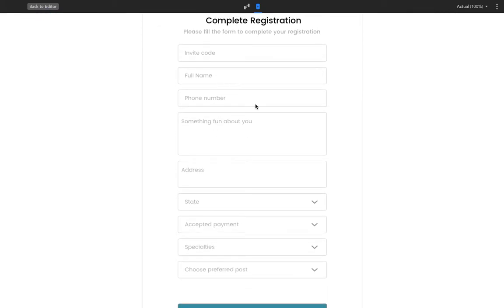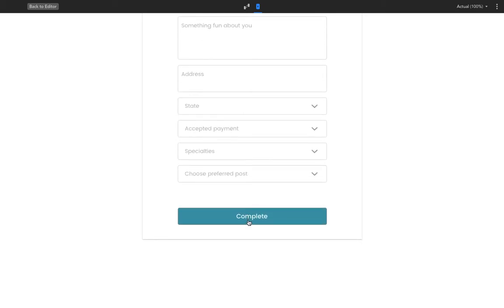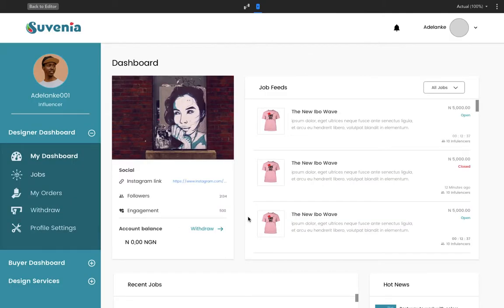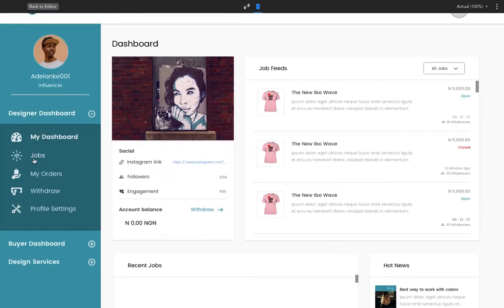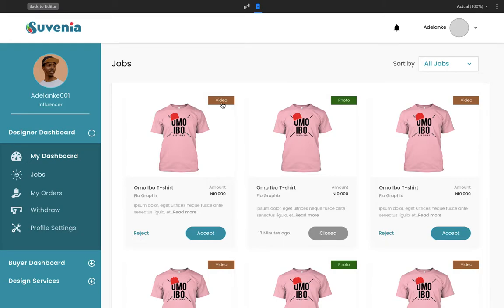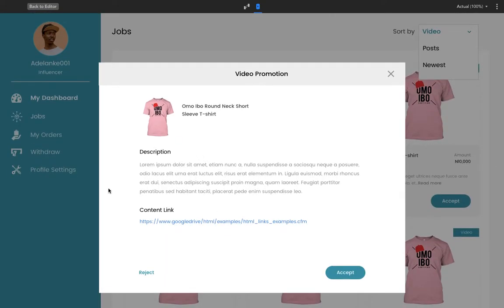Once they've been invited, we collect a few details about them, which enables us to pair them with jobs. Once completed, they get access to a dashboard wherein they're able to see the jobs that are ongoing, and they can choose. They see the type of jobs, whether it requires a video or a photo. They can choose to reject it, or they can choose to accept. Once they accept, they see the details of that particular job.